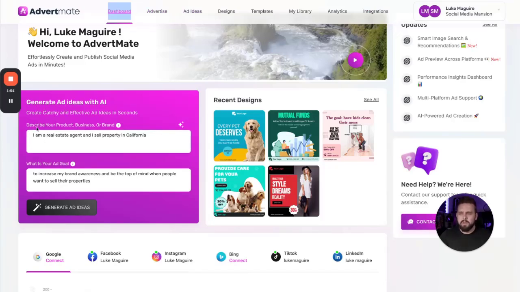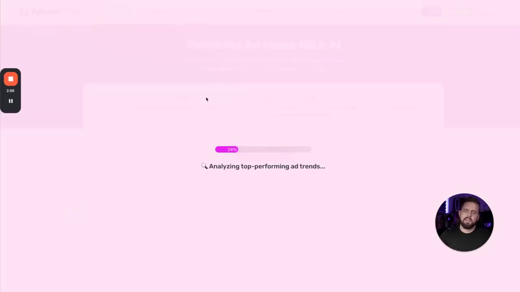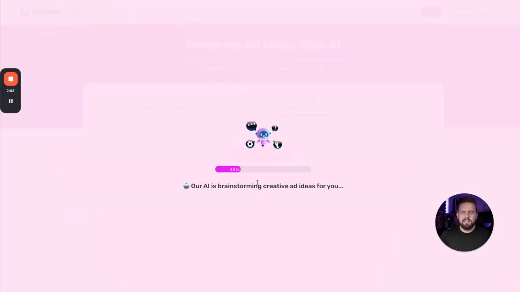So describe your product, business or brand. So this says, I'm a real estate agent, I sell property in California. The goal is to increase brand awareness and to be top of mind when people sell their properties. We're going to hit generate. It'll then go, the AI ads advisor will go through and find the best creative, the best text. It'll write the ad out. It'll find the best types of ads as well that it thinks you should be using.